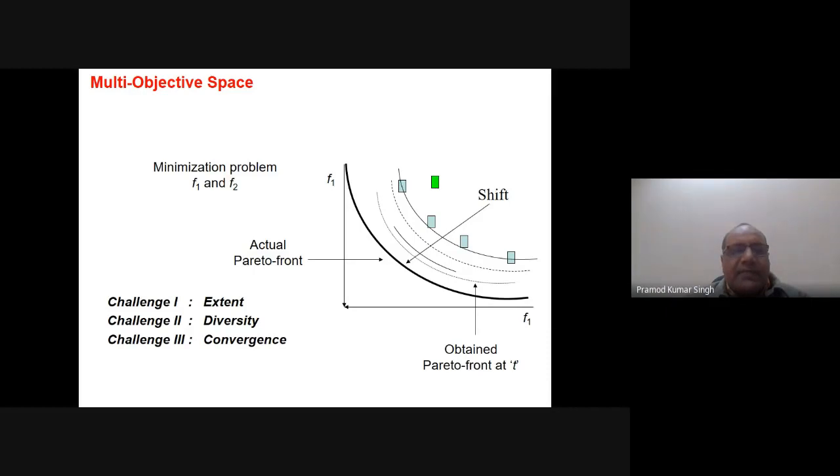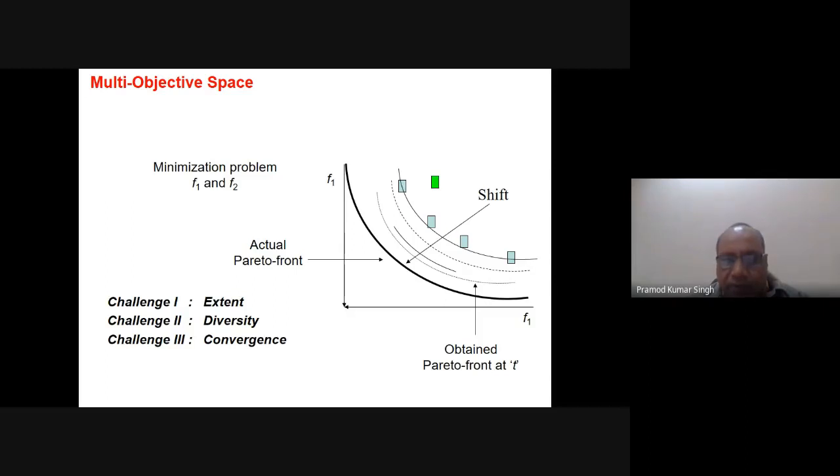I've just taken here a minimization problem where the objectives F1 and F2 both are to be minimized. So the lower it is, the better it is. This side it will be better, this side it will be better. If it is possible to get a solution somewhere here, then probably that will be the ideal solution, but it is not possible to get a feasible solution like this. In this diagram, you see this one bold line, which is written here as the actual Pareto front.